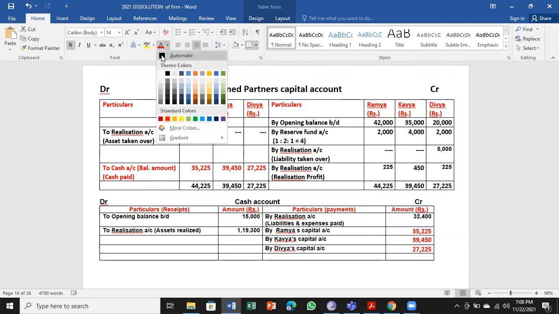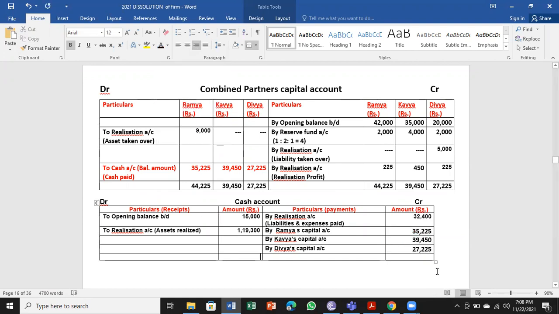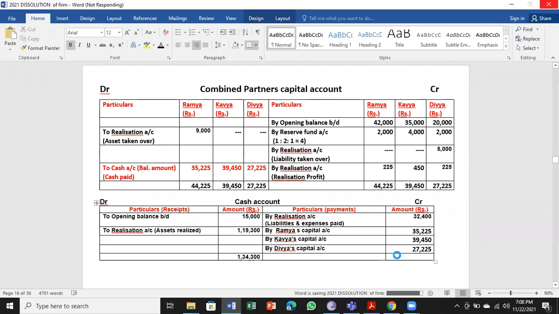Now we have to go for totaling the cash account. If the same value comes on both sides, that means we have done it right. 1,34,300. Look at the credit side, total that side also, to see whether we have the same amount.